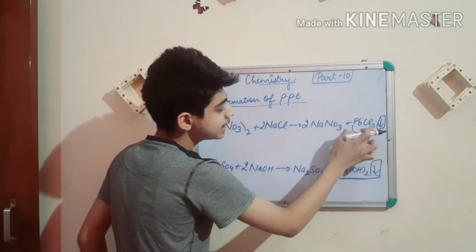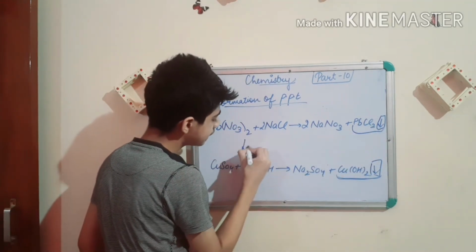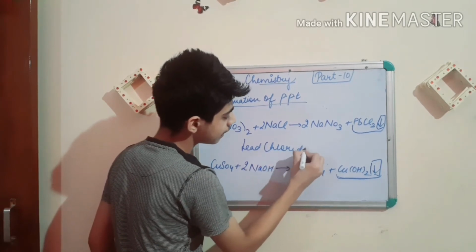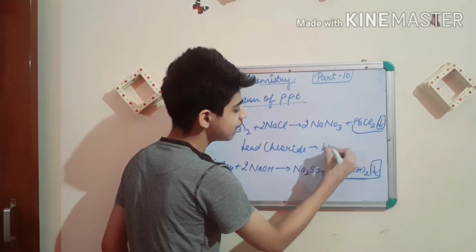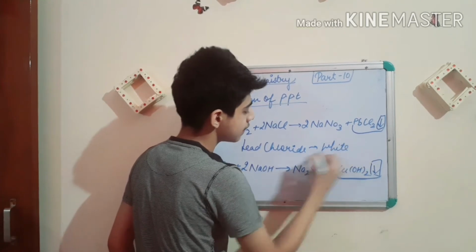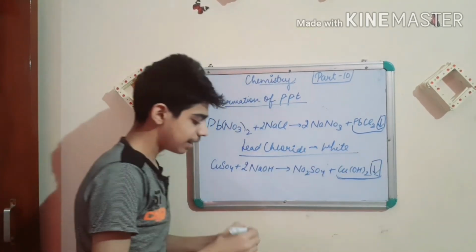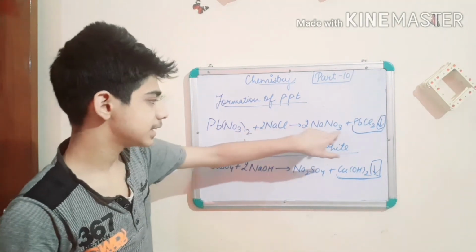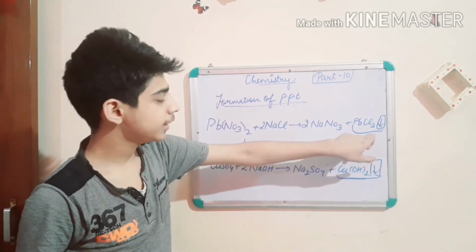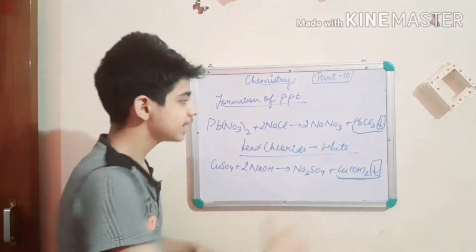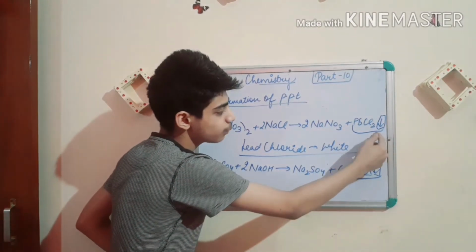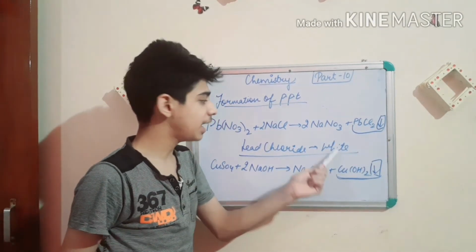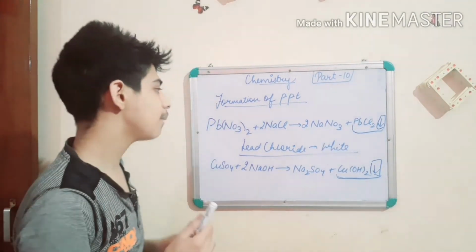So PbCl2, lead chloride, is the PPT left, which is in white color. You have to identify the color of the PPT. First you have to balance this equation, then you have to know which is a PPT. If the downward arrow is mentioned, that compound is a PPT, and the color you have to identify, or the color will be given to you in the equation.